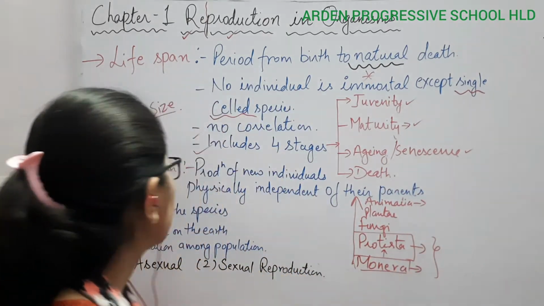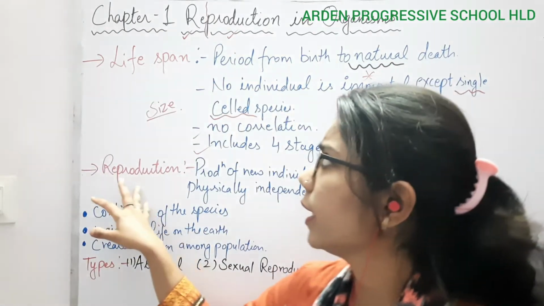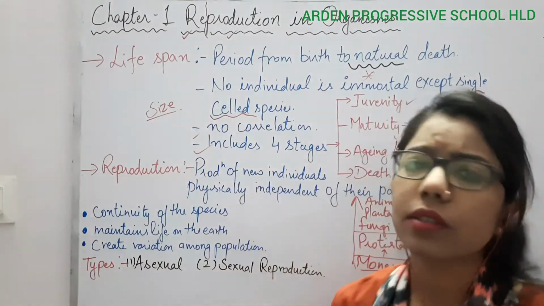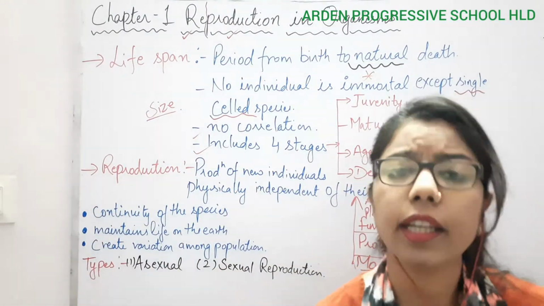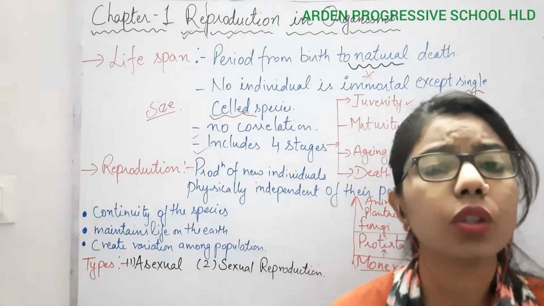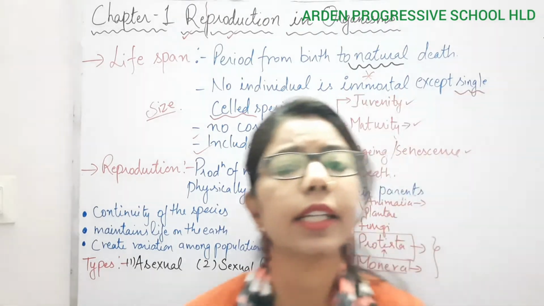Next, coming to reproduction, this is the main thing we are going to study in the next three chapters also. What do you understand by reproduction? It is again and again production of new offspring. What is happening here? Production of new offspring or new individuals that are physically independent.